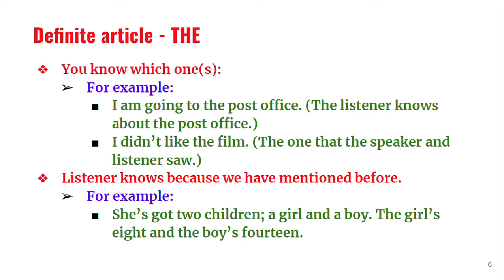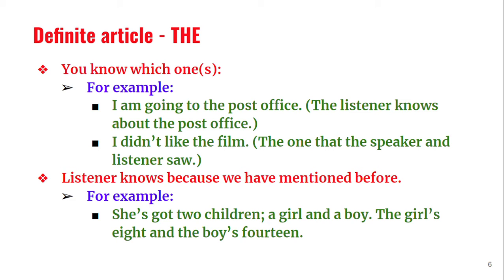You say the hero is nice or the heroine is nice, the concept is nice, fights are good, music is good, but still I didn't like the film. So which film? The one you have been discussing. So the listener is very sure about what we are speaking about.